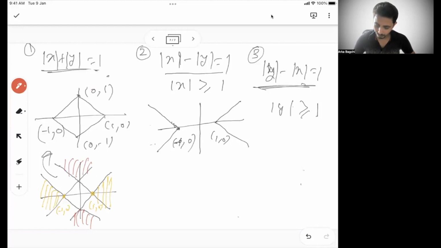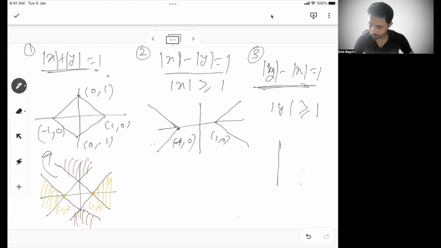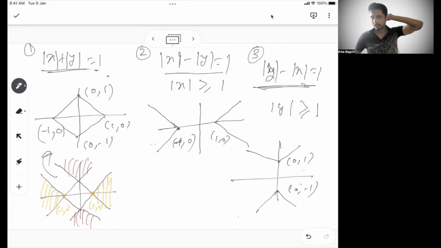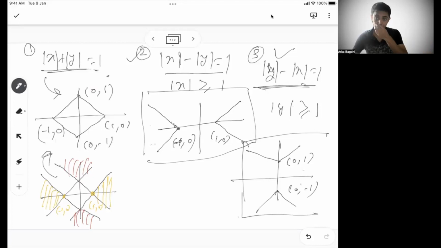So from this, we can say the graph of this will be this. This is 0 comma 1. This is 0 comma minus 1. Right? So these are the graphs of modulus of y minus x equal to 1. So this is the graph. Mod x minus mod y equal to 1. So this is the graph. And this is the graph for modulus of x plus modulus of y equal to 1. So you understood this, right?